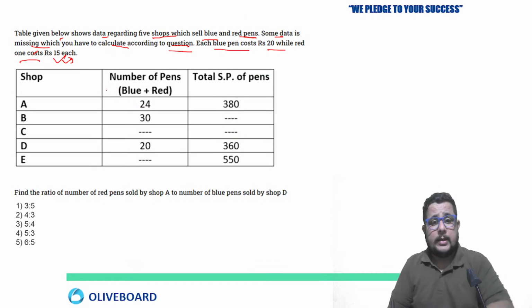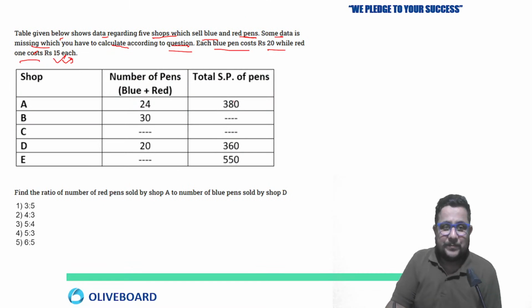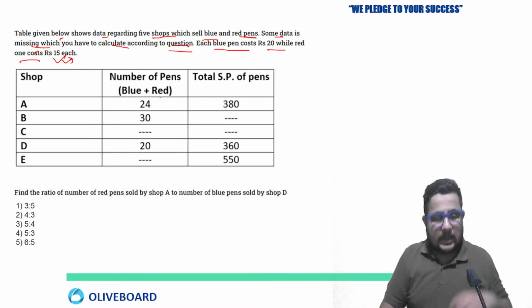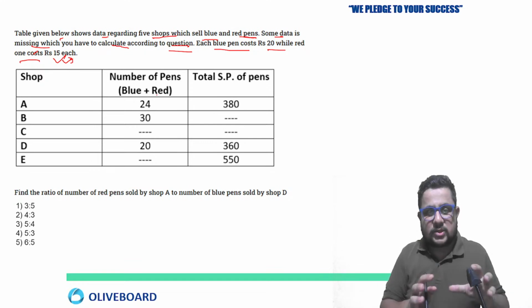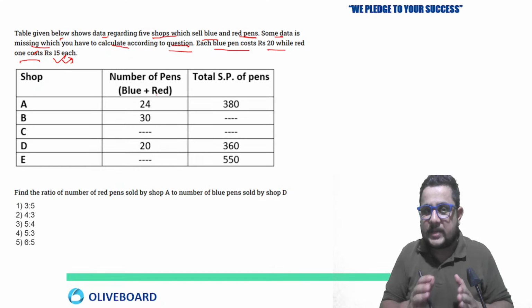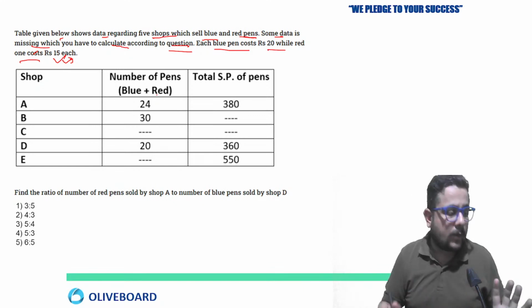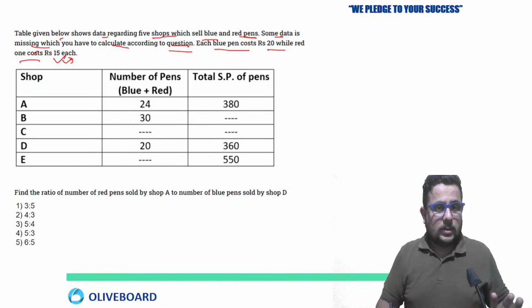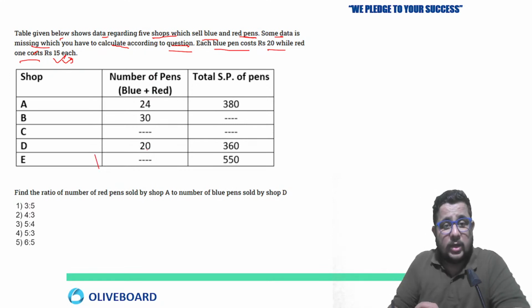Because I have many questions for you today. We will solve some of the questions, and some of the questions based on data interpretation I will give you as homework. You have to try. That's why I always give some homework in every session of mine.